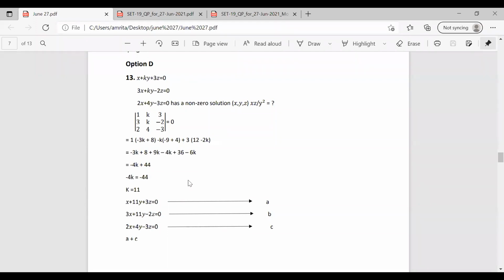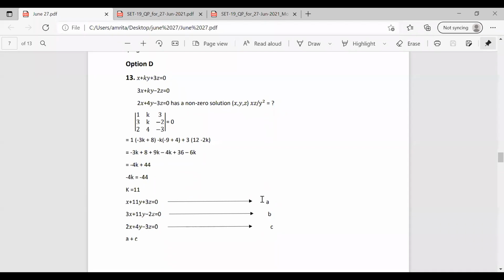So these equations become x plus 11y plus 3z equal to 0. I name it as equation A. Then 3x plus 11y minus 2z equal to 0. It is equation B. The third one is 2x plus 4y minus 3z equal to 0, equation C. So we have 3 equations. Now we have to solve this for x, y, z, as in the question it is asked to find xz by y square.